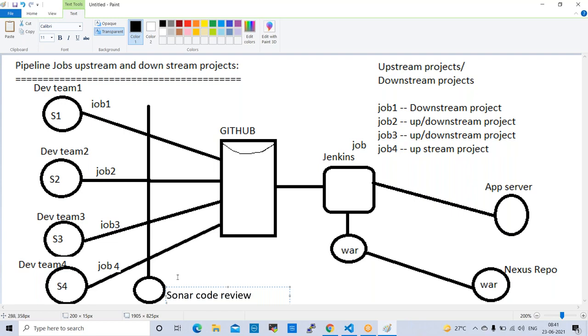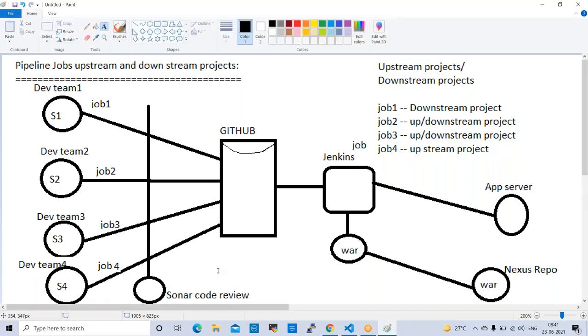So if any duplicate lines are there in this Sonar Code Review tool, normally this is completely a developer's tool. Okay, we don't use this tool basically. We just need to install, configure, and we can hand over to developers. So Sonar Code Review tool will review the code for code standards. Every company, every project team, they maintain some standard set. So here Sonar Code Review will review the code and validate the code and it will allow it into GitHub, right? If any issues are there, it will stop here.